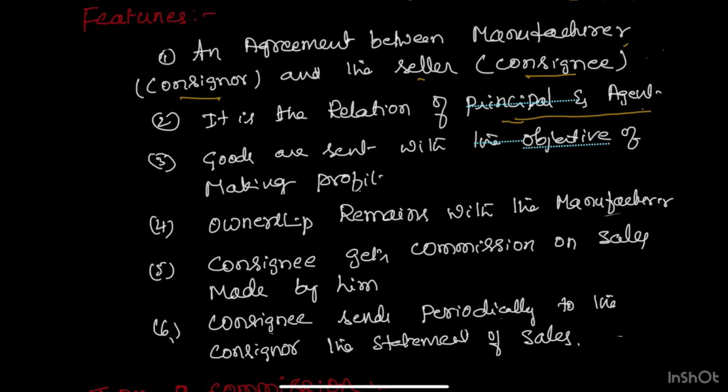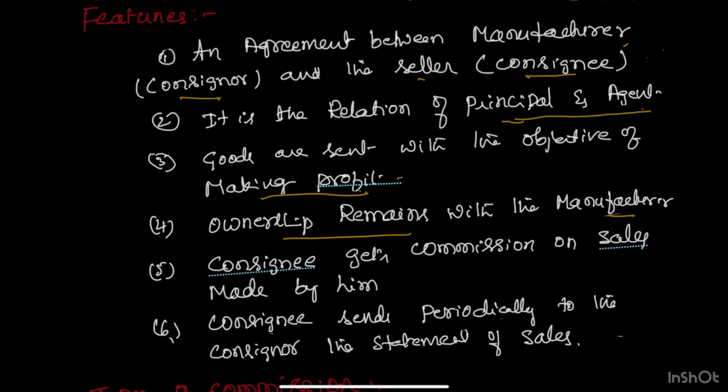The next point, goods are sent with the objective of making profit. The main intention of consignment agreement is to promote the sales and to earn higher profit. As I said, the ownership of the goods remains with the manufacturer. Only the goods are transferred, and the consignee has to sell it in the market at the instruction of the manufacturer.